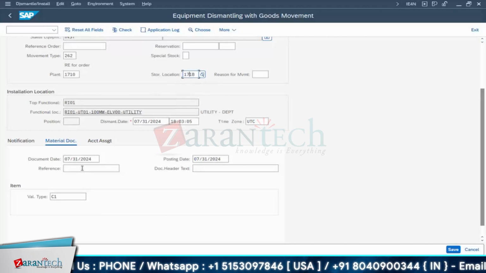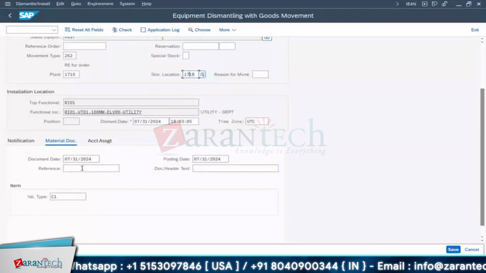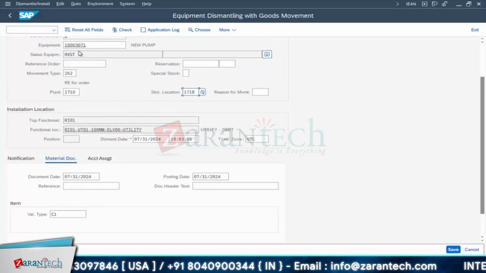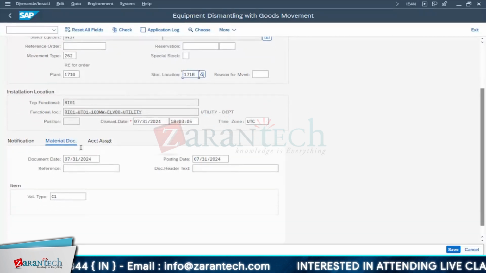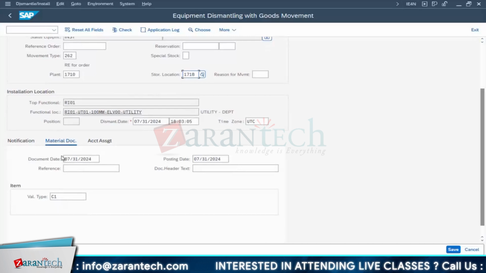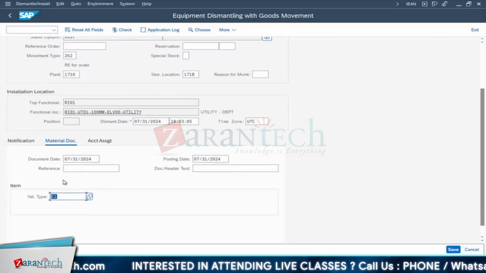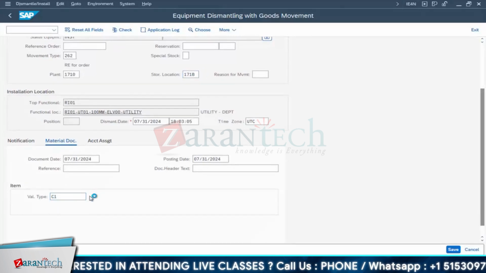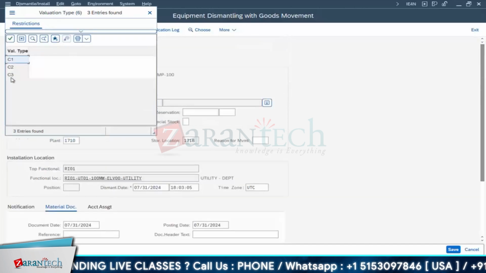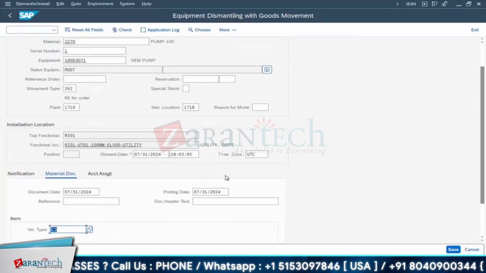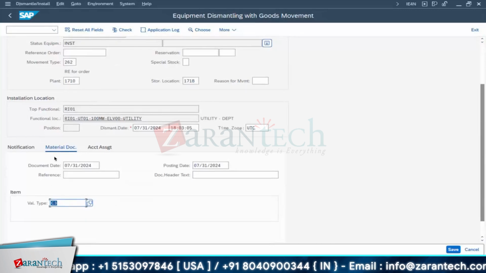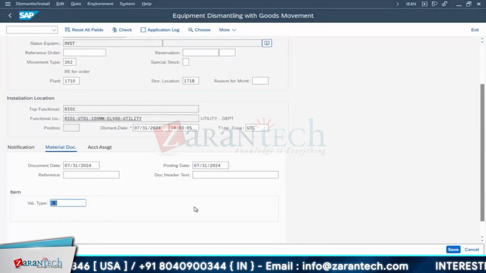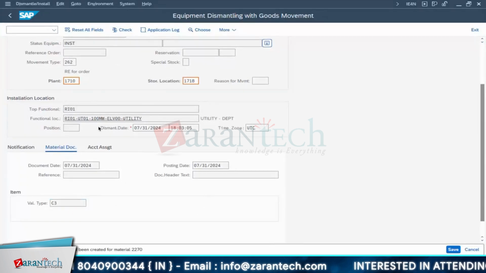So we will send it there. If it is an error message, you know that again you go for MM01 for this material code 2270. You maintain a storage location as 171B. Okay, that we can do. Now see the material document. I am changing the valuation type here. From C2... okay, from C3, since the goods receipt was done based on C1. Now I am sending it back as C3. Why? It is damaged.